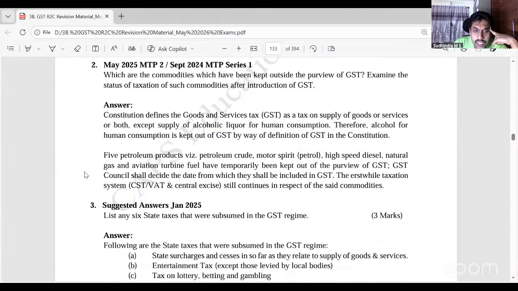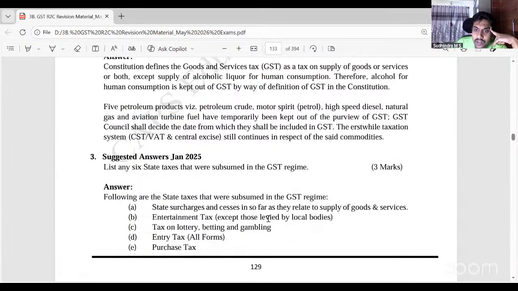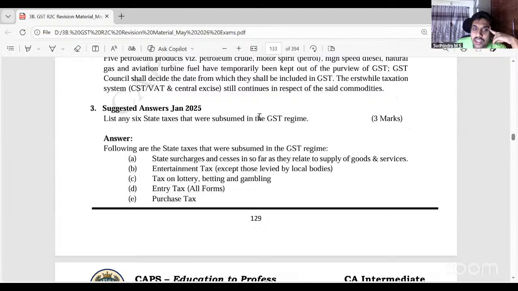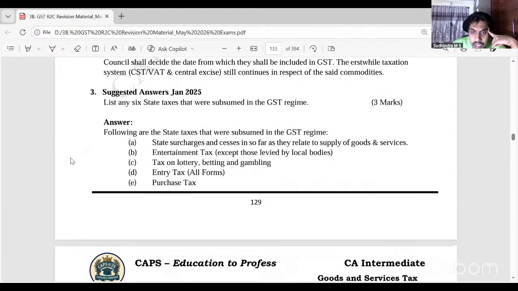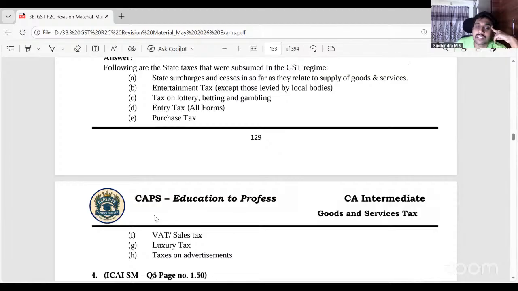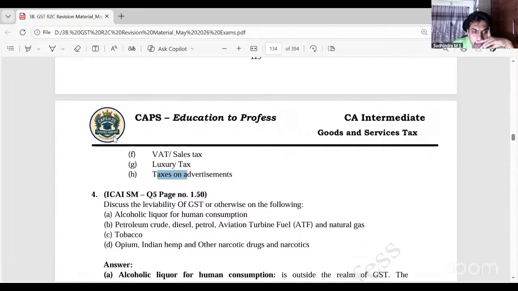Okay. Similarly, Jan 25 exams, 3 marks. List any 6 state taxes that were subsumed under GST. Right? Entertainment tax, tax on lottery, betting and gambling, entry tax, purchase tax, state surcharge and cess applicable in case of goods, VAT and sales tax, luxury tax, taxes on advertisement. There are 8 here. In exams, 6 is sufficient. Okay, so these 3 questions we should not miss.